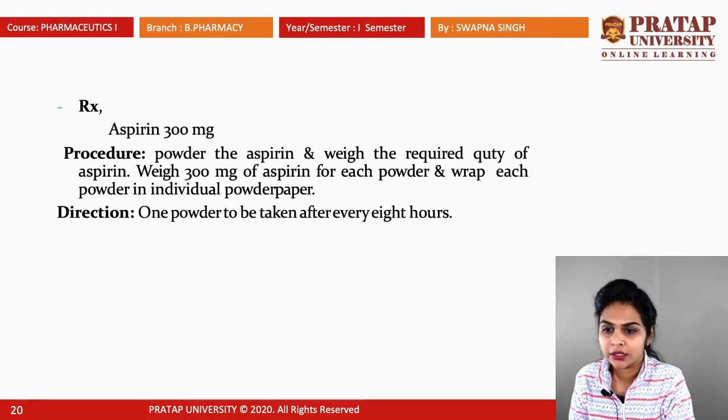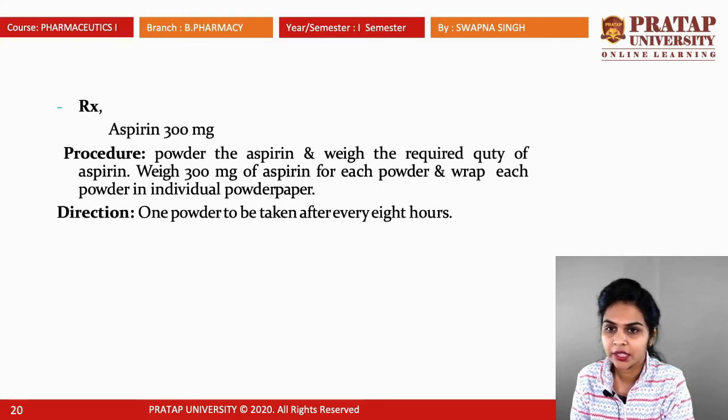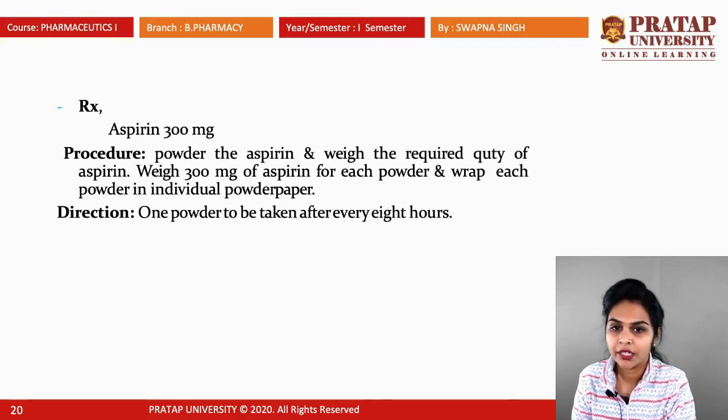Next, there is a formula of simple powder, that is aspirin 300 mg. The procedure for the preparation of pharmaceutical powder of aspirin 300 mg: powder the aspirin and weigh the required quantity of aspirin. After that, weigh 300 mg of aspirin for each powder and wrap each powder in an individual powder paper. Direction for use: one powder to be taken after every 8 hours. So this is the direction for use. We should take one powder after every 8 hours.